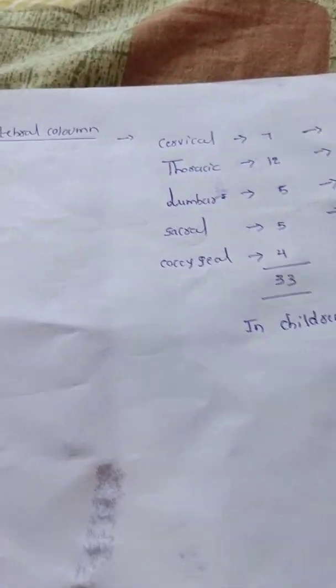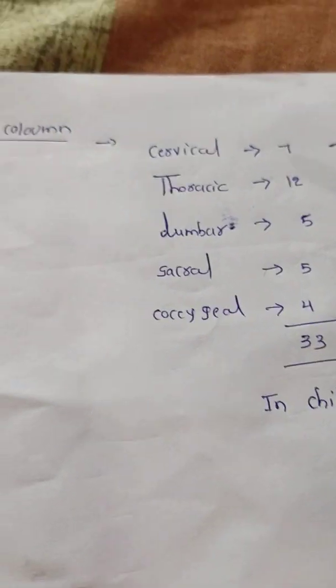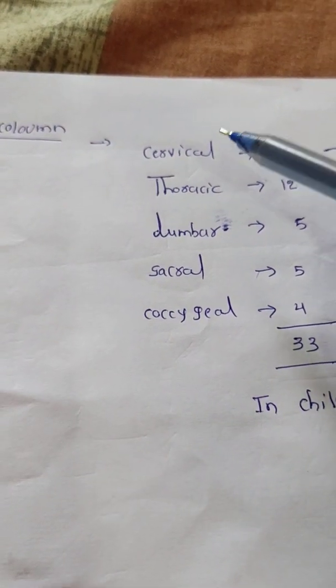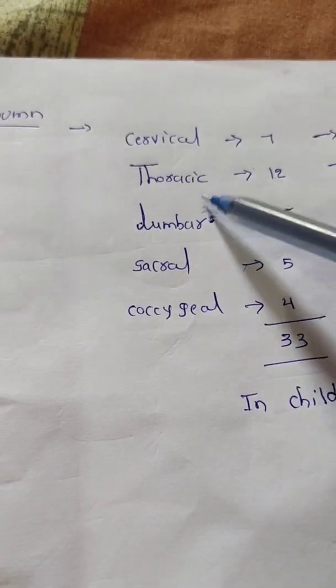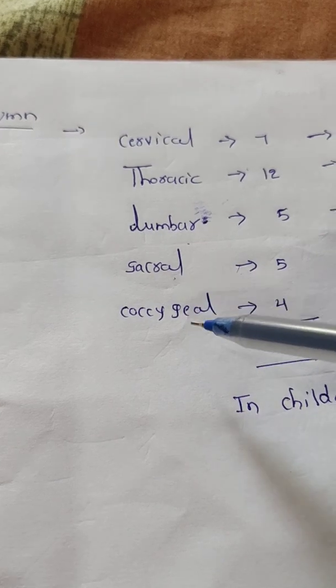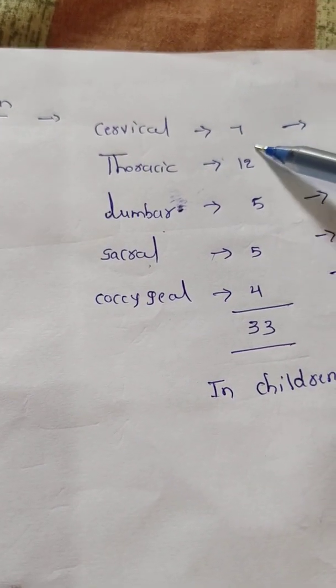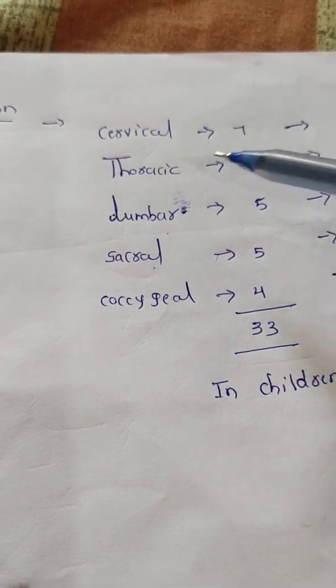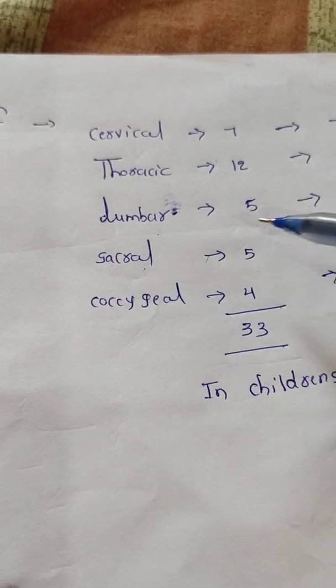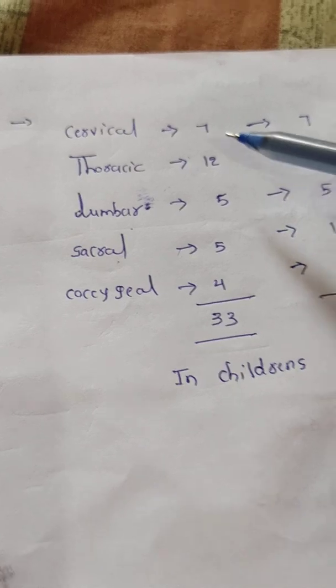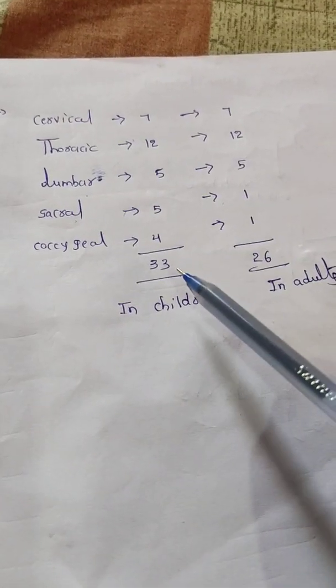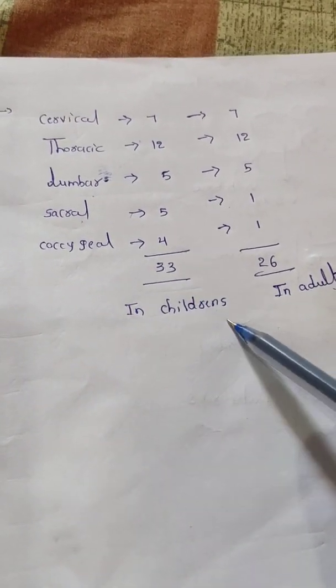Next, if we go for the vertebral column, our backbone has 5 types of vertebrae: cervical, thoracic, lumbar, sacral, coccygeal. Cervical, how many vertebrae are present? 7. Thoracic 12, lumbar 5, sacral 5, coccygeal 4. Total how many? 33 vertebrae are present. That is in children.